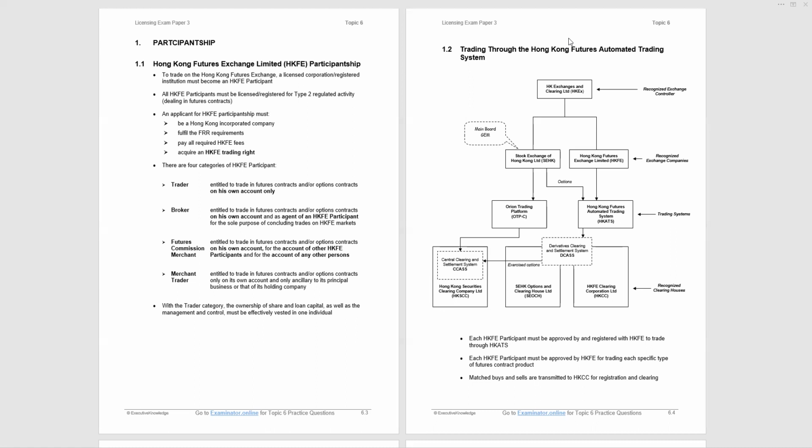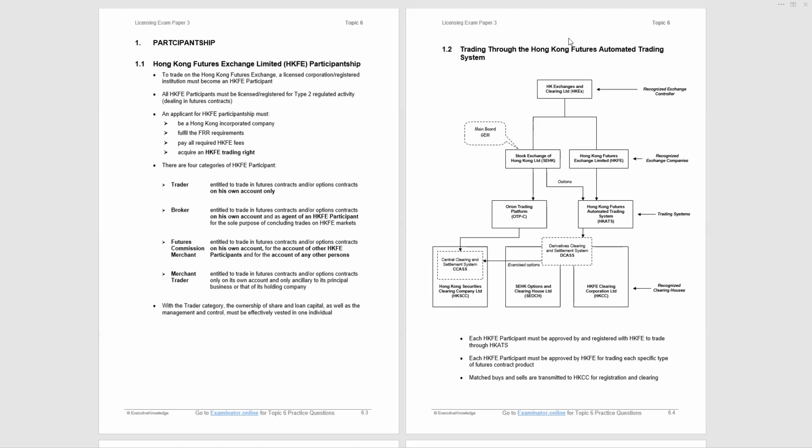The broker, a little bit more entitlement, can trade in futures contracts and options on his own account and as agent of a futures exchange participant. Well, why would a futures exchange participant go through another participant? I can't rightly say, but it is provided for.